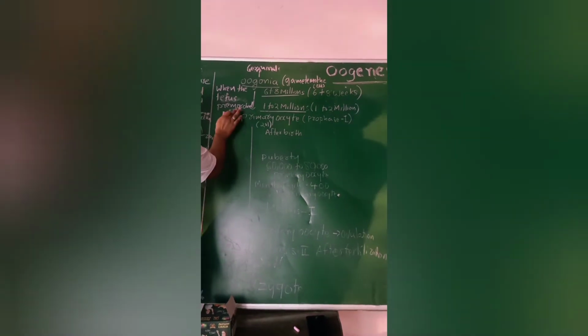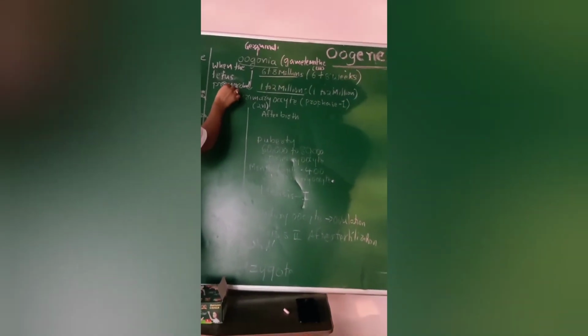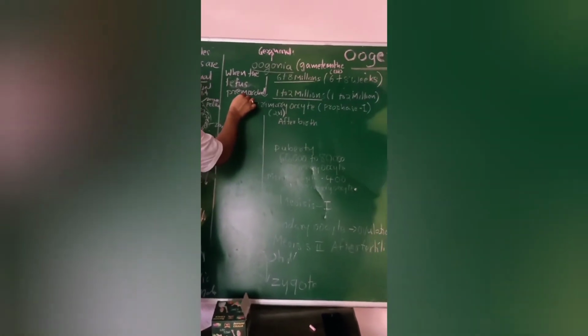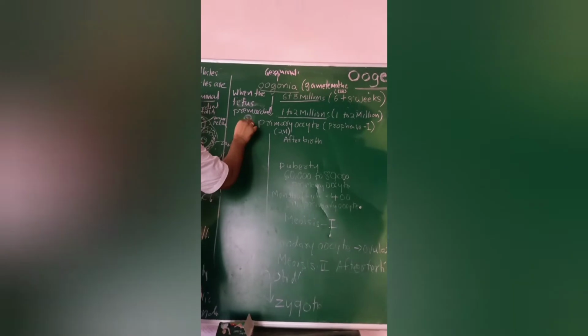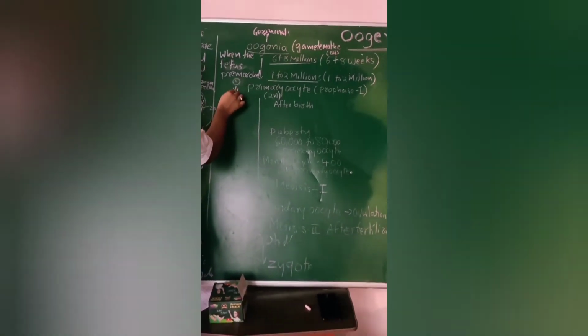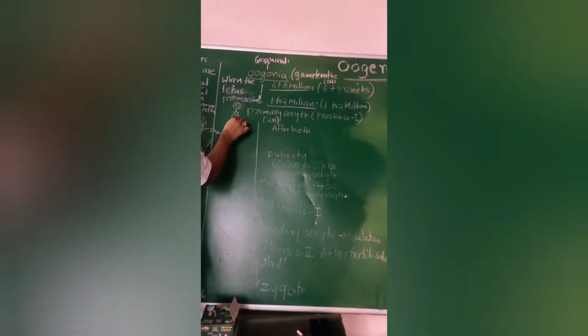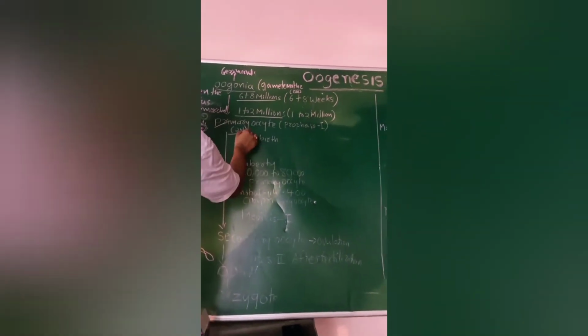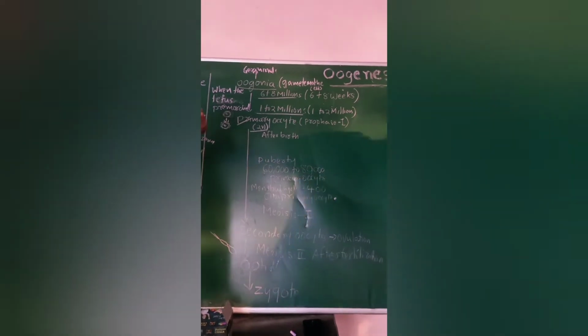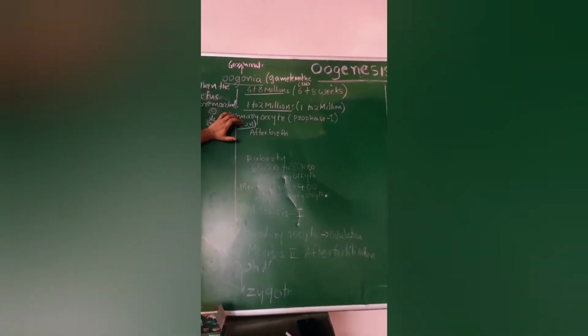They are covered with a very thin squamous epithelium layer. The thin layer bulges and forms cuboidal cells, so the cell size increases a little. That is what we call a primary oocyte. In a primary oocyte, the chromosome number is diploid, 46 chromosomes.